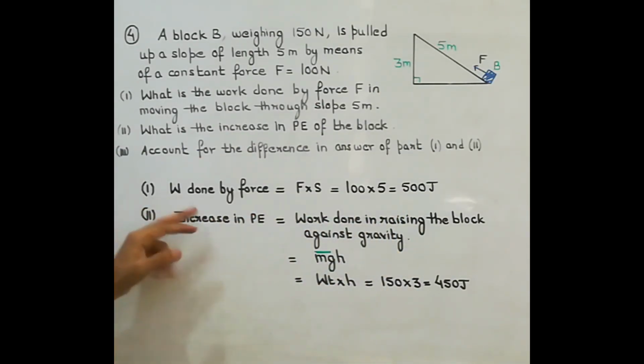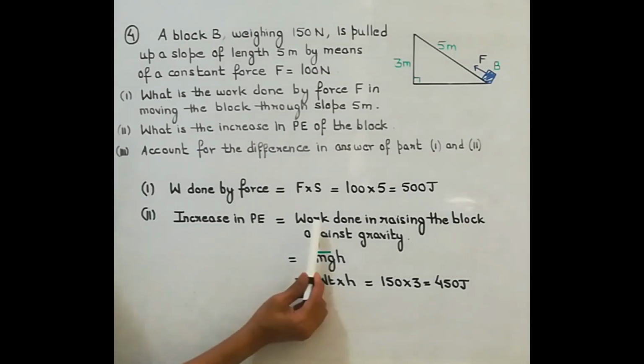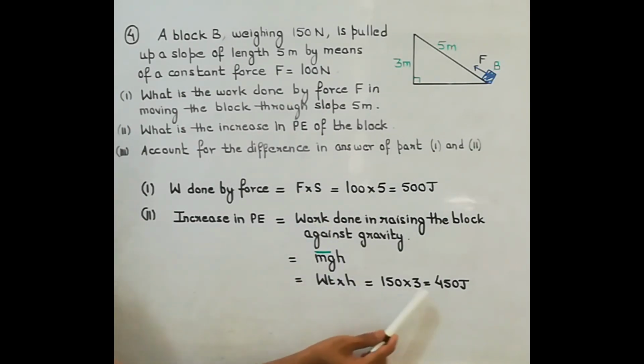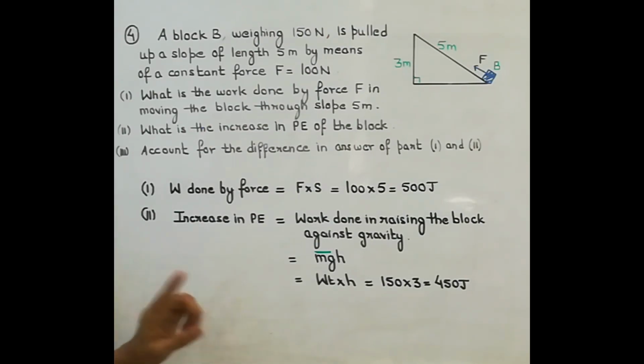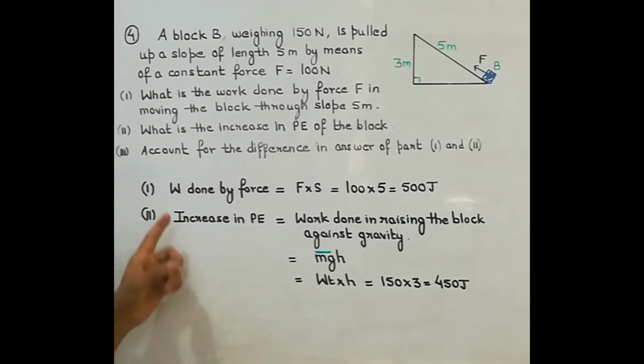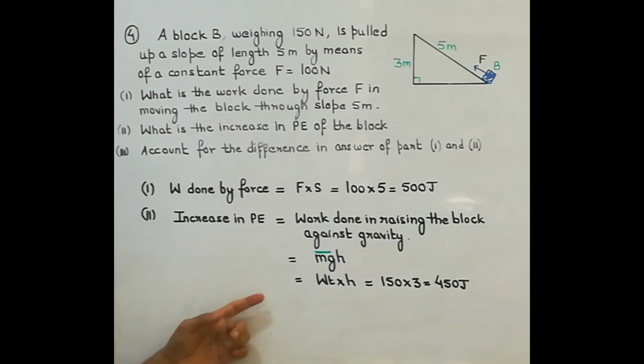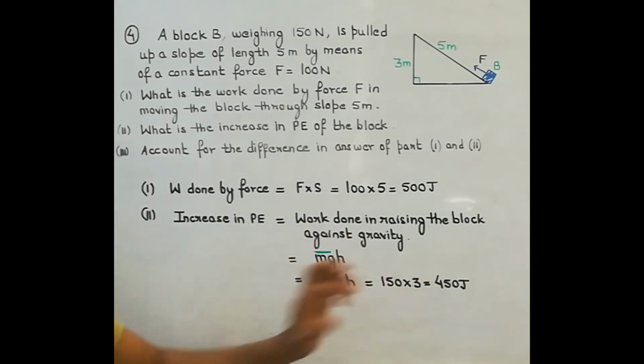500 joule of work has to be done if it is moving along the slope. But in the second part, if we are lifting the body directly through the height of 3 meter, then how much work is being done? Work done is 450. Same body is taken to the same position, but once the body is taken along the slope, then the work done is 500 joule. And when the same body is raised directly, then the work done is 450 joule.